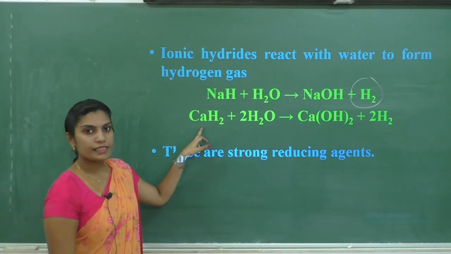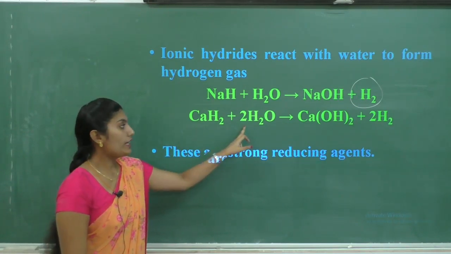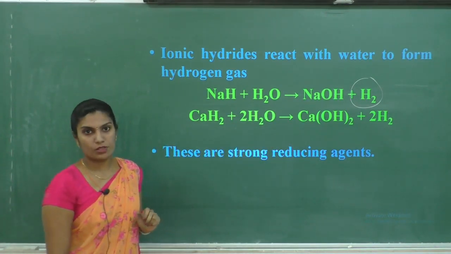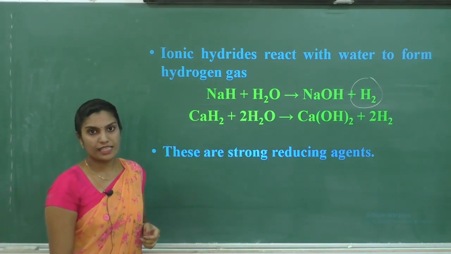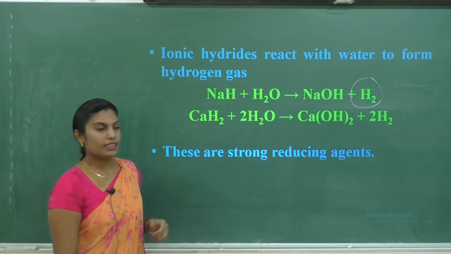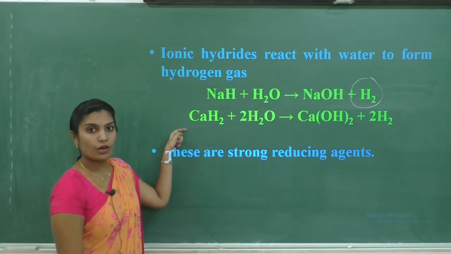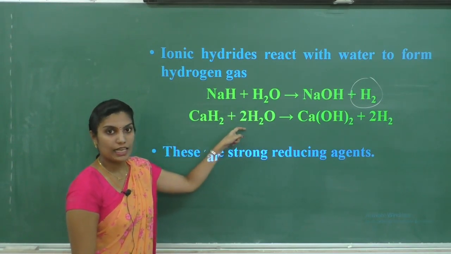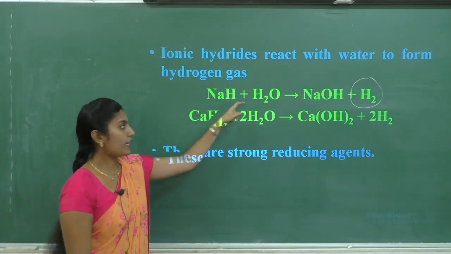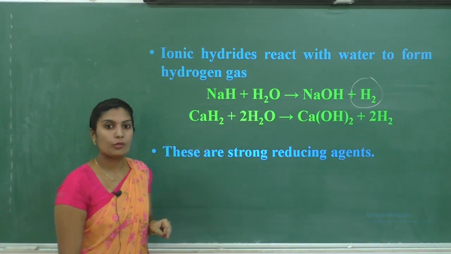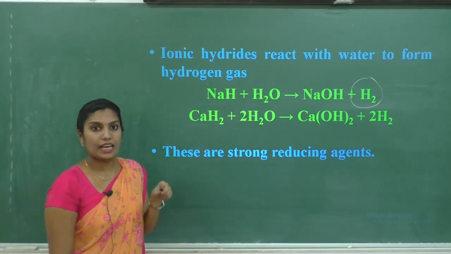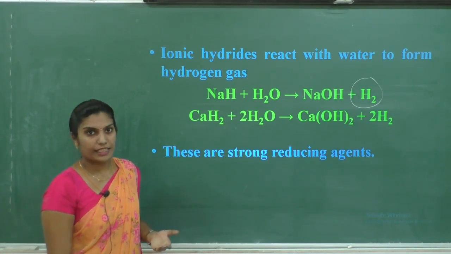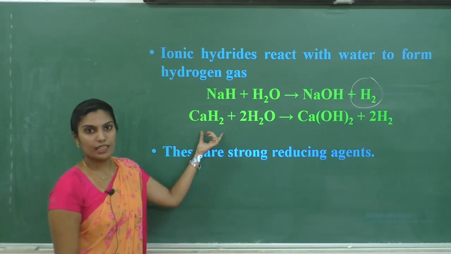Similarly, calcium hydride, when it reacts with water, forms calcium hydroxide and hydrogen gas is liberated. Cleared? This is about the reaction of metal hydrides with water. Alkali metal hydrides, when they react with water, form the respective metal hydroxide and hydrogen gas is liberated. Complete the reaction.